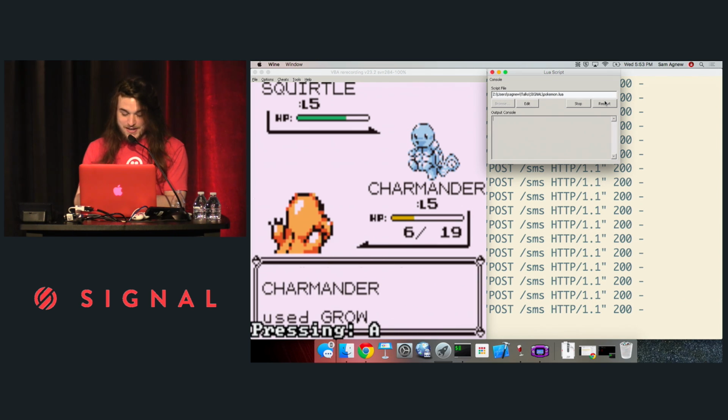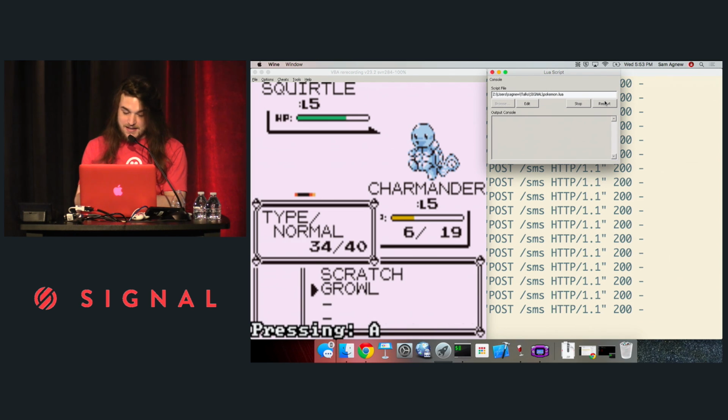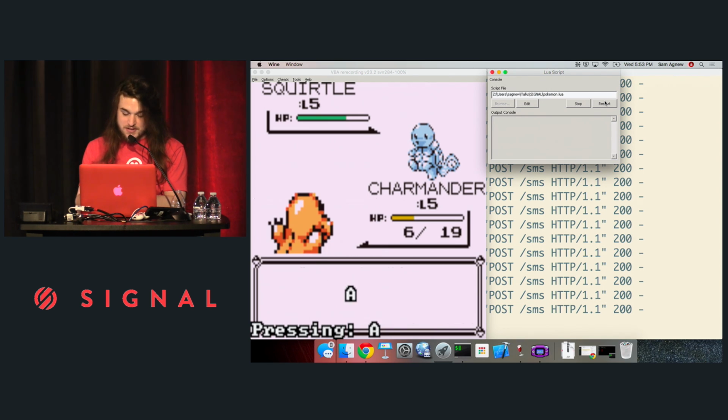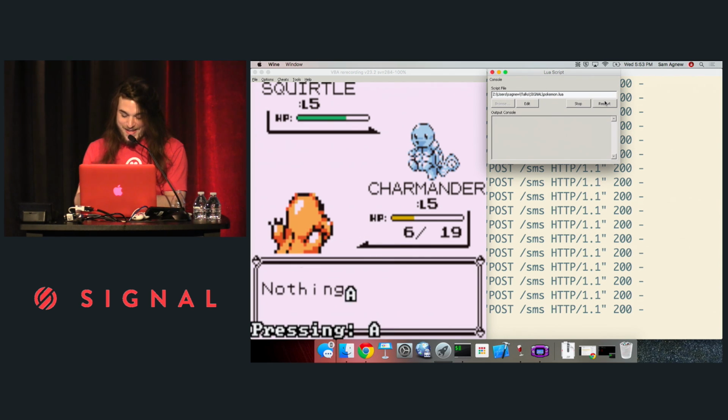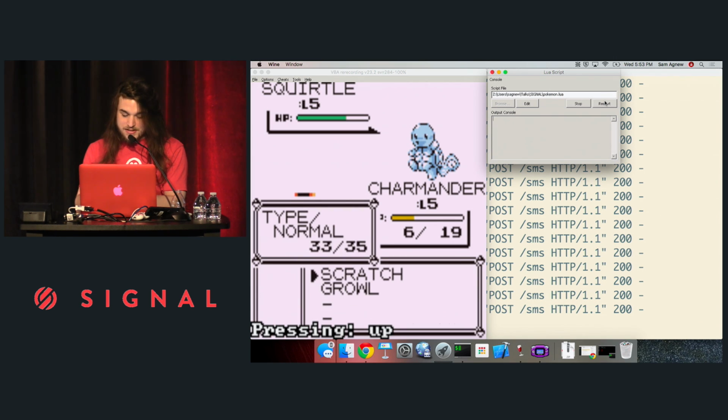Oh, almost. Our Squirtle's attack is pretty low. I just gotta say, and our defense is too because that Squirtle's been tail whipping us. Nothing happened. All right, I think we've growled as much as possible. At this point, Charmander's just sitting there doing nothing. Nothing happened. Yo, I mean, Squirtle's strategy is really similar to ours.